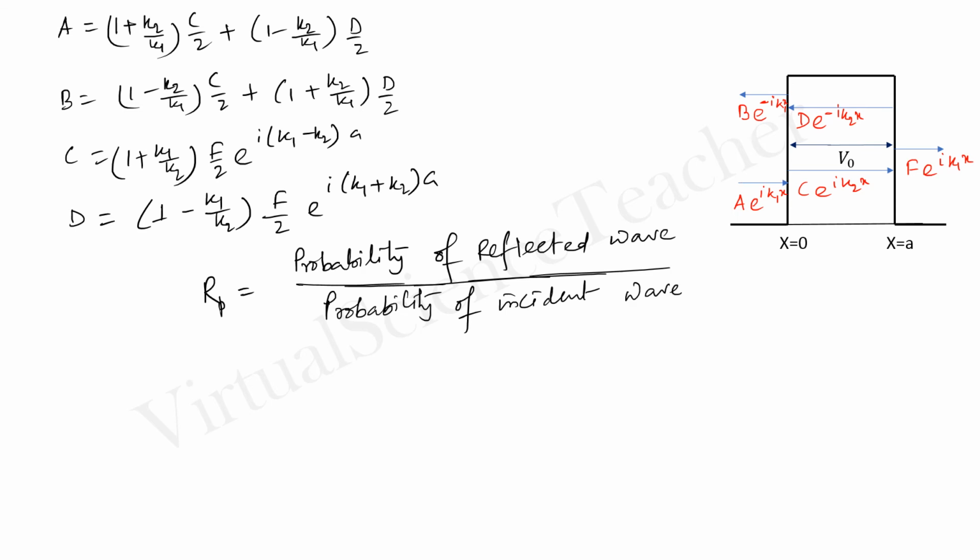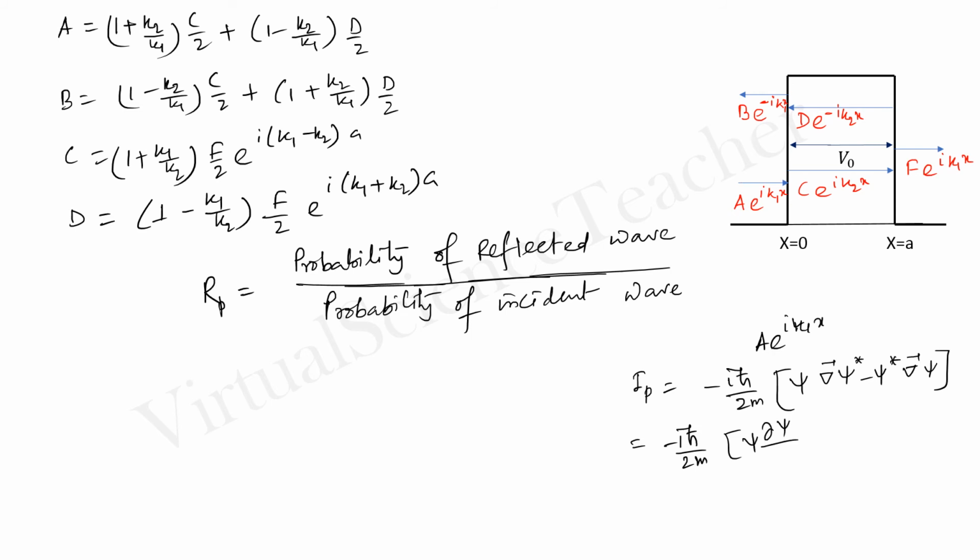Now, how do we find the probability of the incident wave? The incident wave is defined by A e to the power i k1 x, and for the incident probability, this can be written as probability equals minus i h-bar squared by 2m, psi gradient psi star minus psi star gradient psi. This is for the three-dimensional case, and for the one-dimensional case, this can be written as minus i h-bar squared by 2m, psi del psi star del x minus psi star del psi del x.